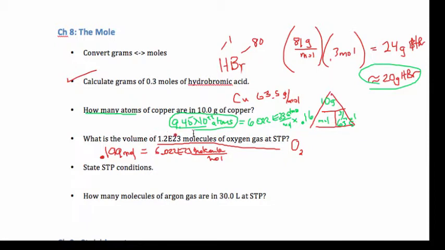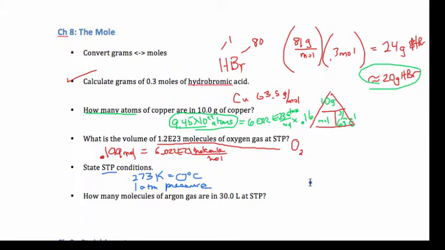What is the volume at STP? I hope that you remember that at STP, which is standard temperature and pressure, let's just do this right away. What is STP? Standard temperature and pressure. That is 273 Kelvin, which is the same as 0 degrees C, and 1 atmosphere pressure.